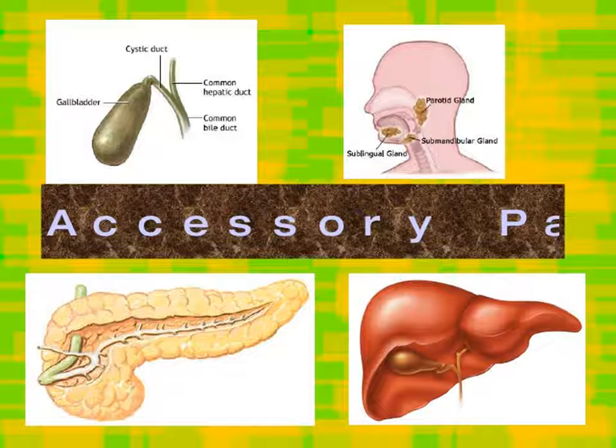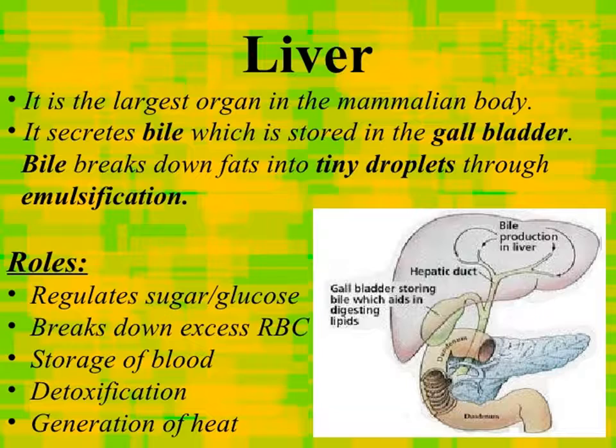See the diagram of accessory organs of the digestive system. Liver. It is the largest organ of mammalian body. It secretes bile which is stored in gallbladder. Bile breaks down fats into thin droplets through emulsification. Roles: regulation of sugar and glucose, breakdown of excess RBC, that is red blood cells, storage of blood, detoxification, generation of heat.